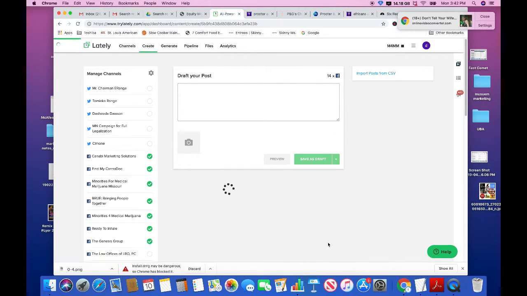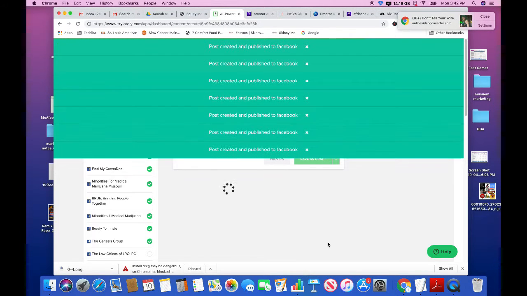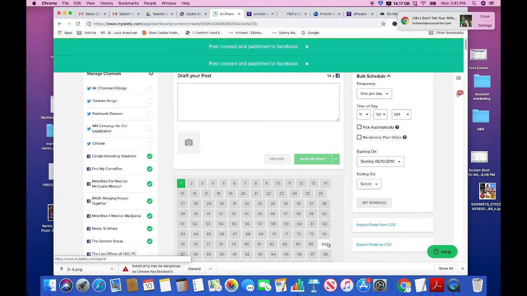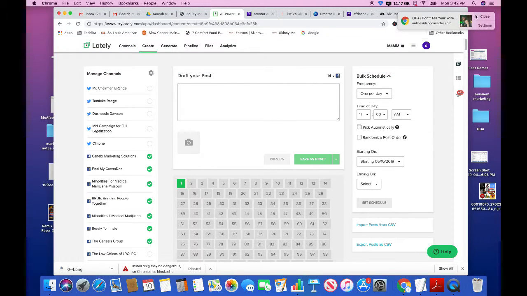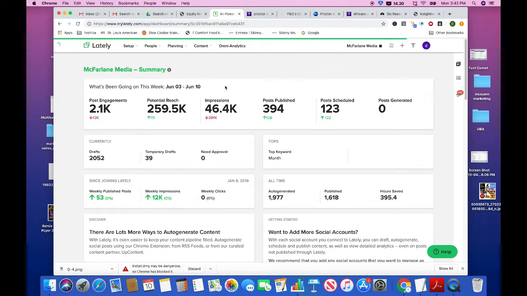And now this is a great way that we've taken a long article and broken it into multiple pieces that we can use for multiple social media platforms, and we do this across all the dashboards. So here's another great example. We're going to go to McFarland Media dashboard, and we'll do this very quickly.